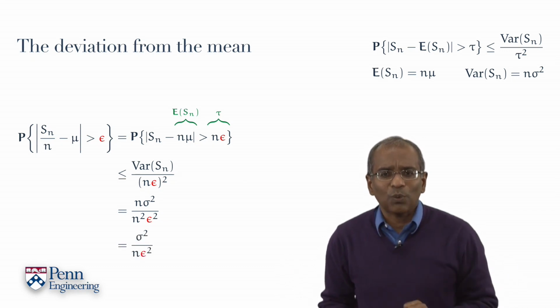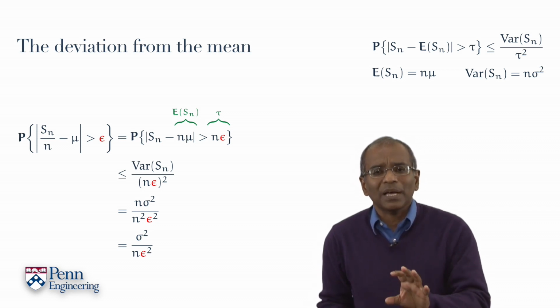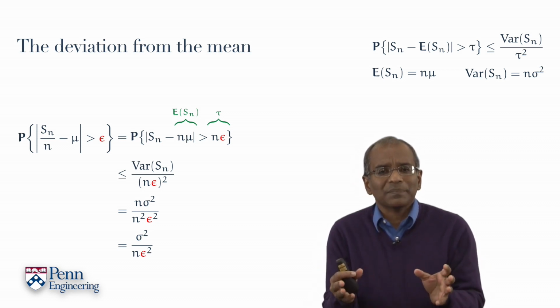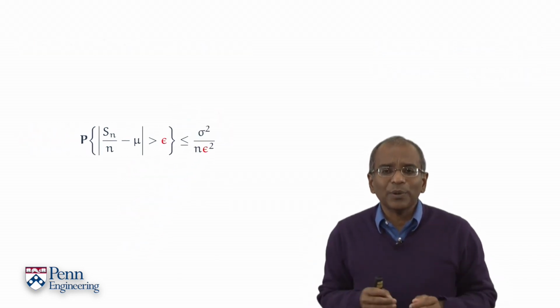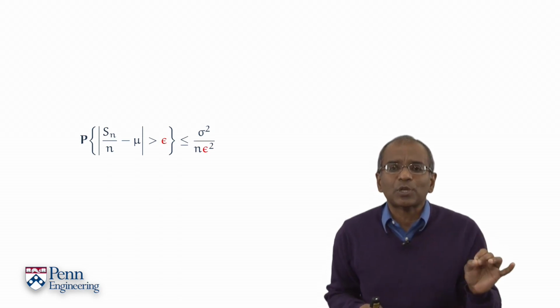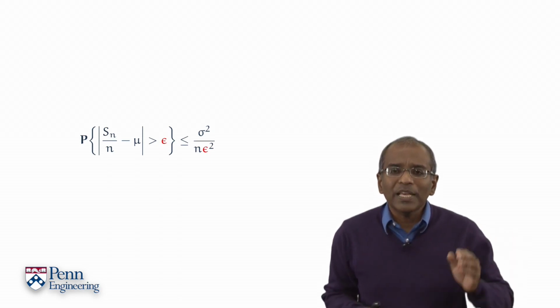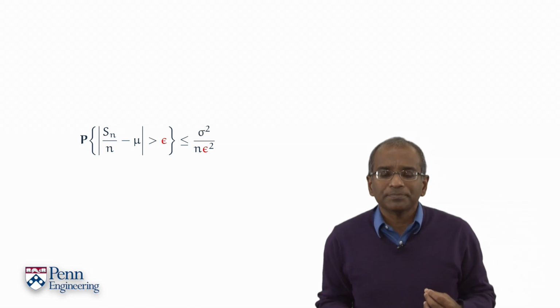Let's focus on this inequality. It is difficult to ask for something much simpler and more compact than this. The probability that the absolute value of Sn over n deviates from mu by as small an amount as epsilon or more is bounded above by sigma squared divided by n epsilon squared.